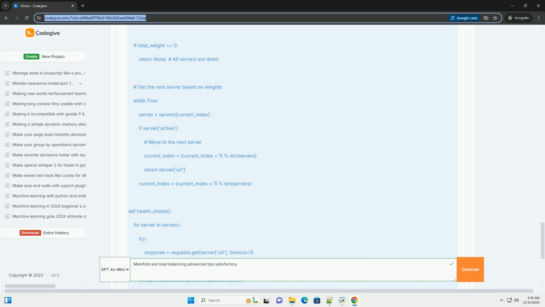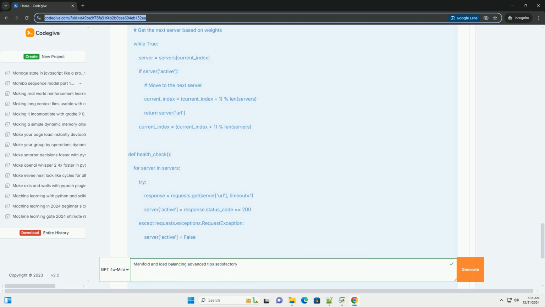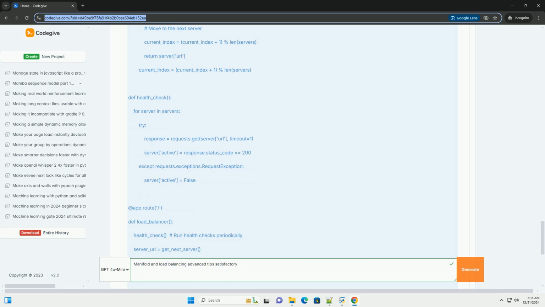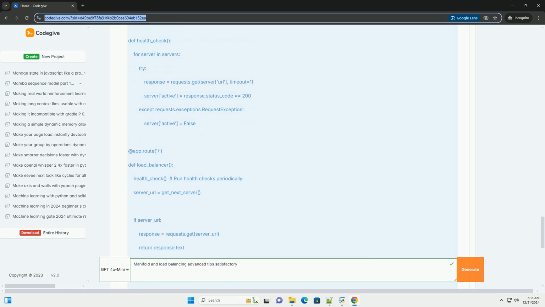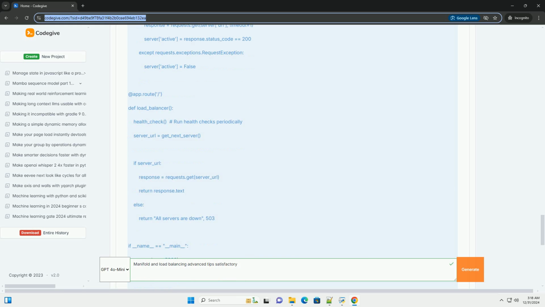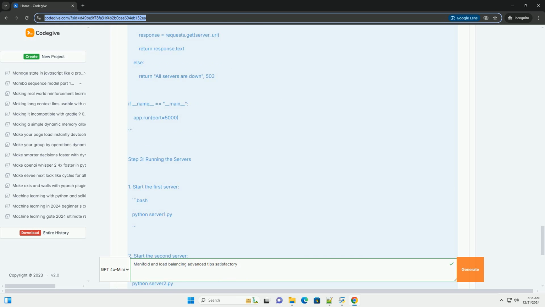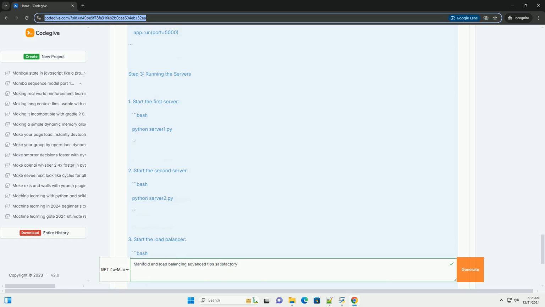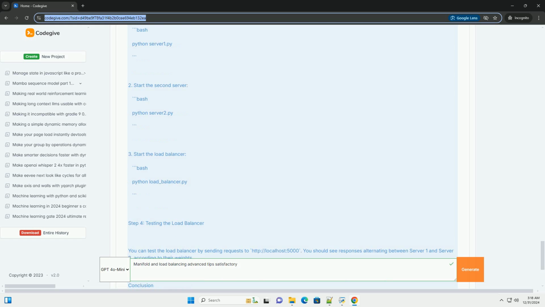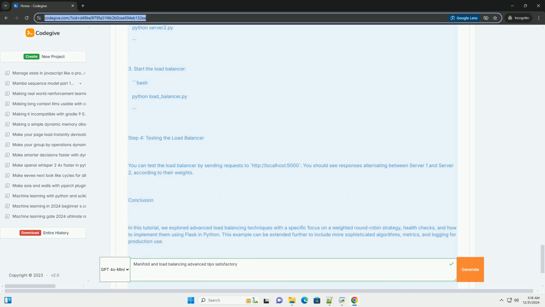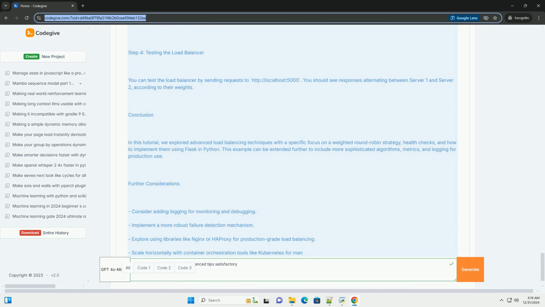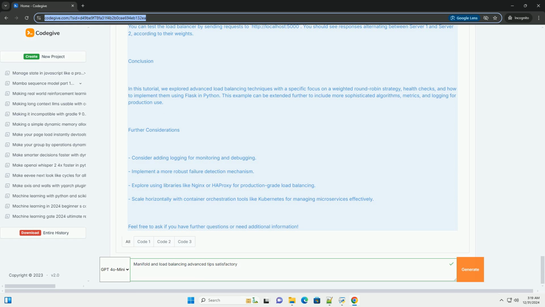Advanced load balancing techniques. 1. Round robin. This is the simplest form of load balancing. Requests are distributed sequentially across the available servers. 2. Least connections. This algorithm directs traffic to the server with the least number of active connections. 3. IP hashing. This method uses the client's IP address to determine which server will handle the request, providing a consistent server experience for clients.